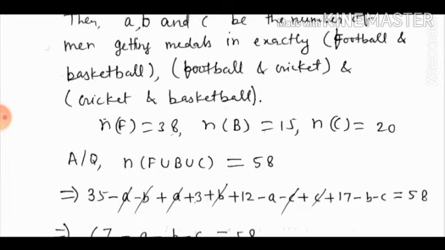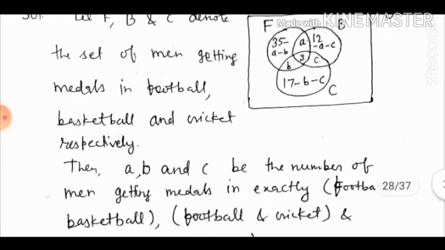Now see students the Venn diagram again. Here we have written A, 3, B and C. Then the number of men getting medals in football only is 38 minus A minus 3 minus B, which is 35 minus A minus B. The number of men getting medals in basketball only is 15 minus A minus 3 minus C, which is equal to 12 minus A minus C. And the number of men getting medals in cricket only is 20 minus B minus 3 minus C, which is equal to 17 minus B minus C.